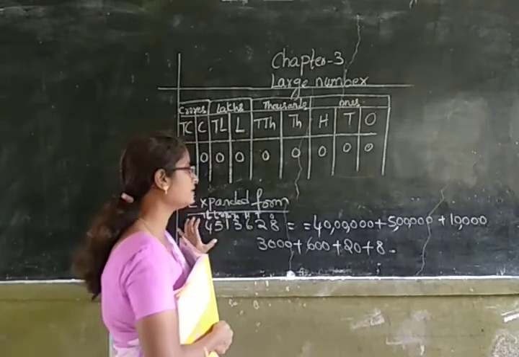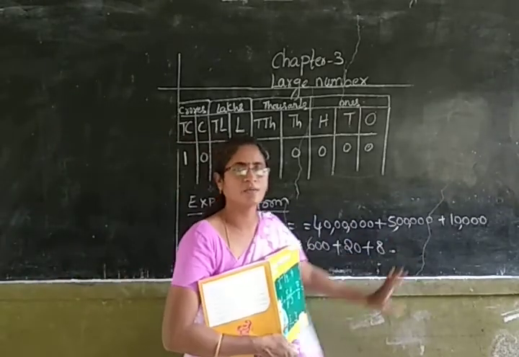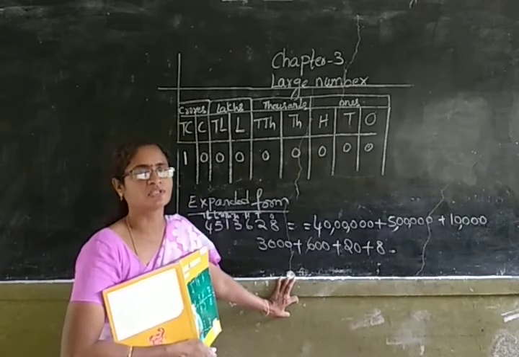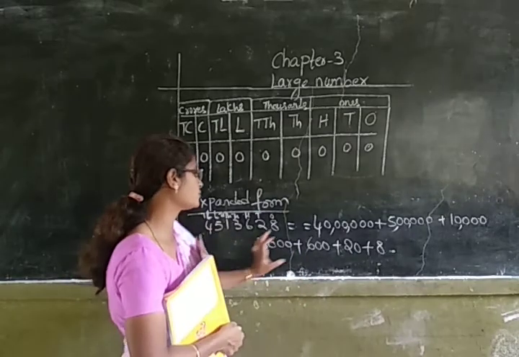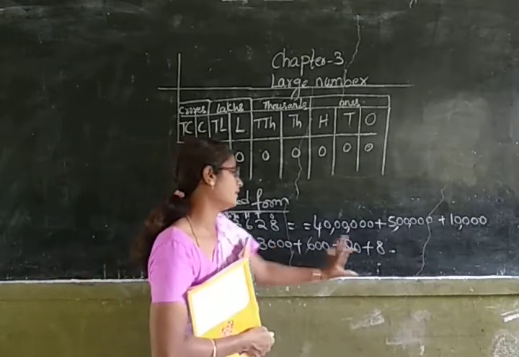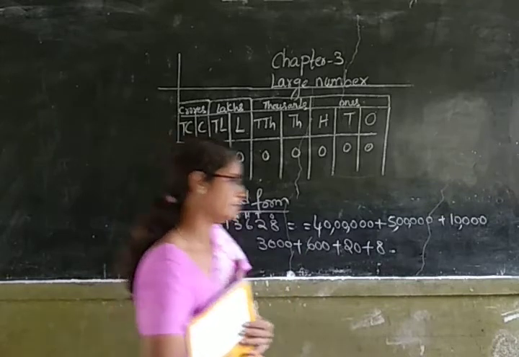So I have written the place value of each digit in a number, so it is the expanded form. You all know the expanded form from your 4th class. Yes. So I have written the expanded form of 45 lakhs 13,628. Okay.